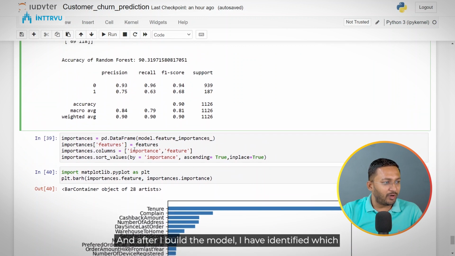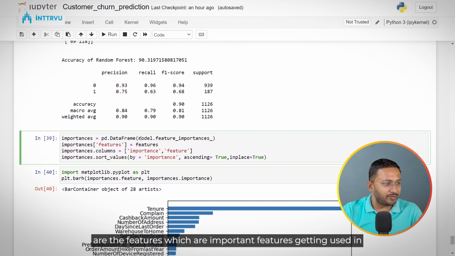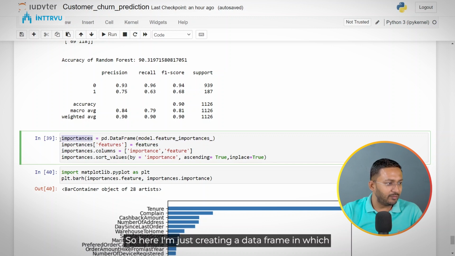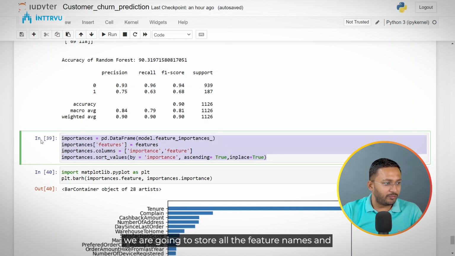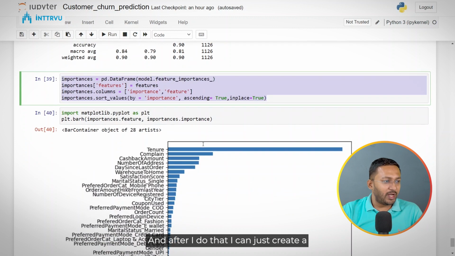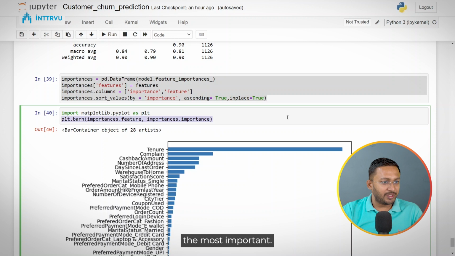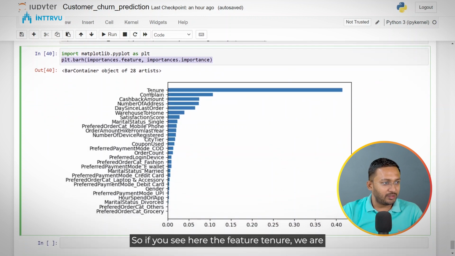And after I build the model, I have identified which are the important features getting used in this particular model. So you can do that using model.featureImportances in case of a random forest model. So here I am just creating a data frame in which we are going to store all the feature names and the corresponding importance score. And after I do that, I can just create a plot which makes it easy to read which feature is the most important. So if you see here, the feature tenure, we are getting the highest importance for it. So this is the relative importance of the feature.